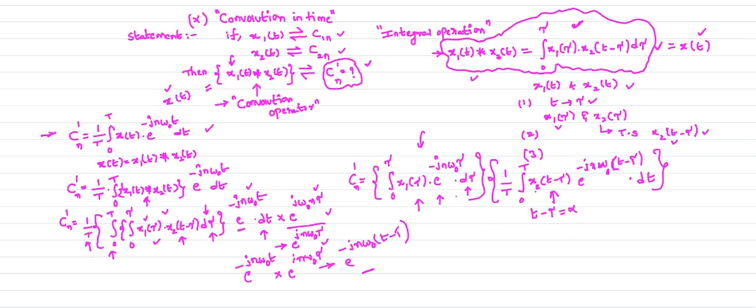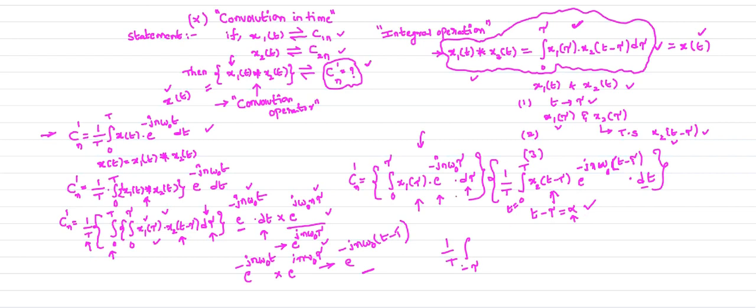Now whatever the limits of integration were, previously with respect to dt, now I can replace with alpha. What is the lower limit for alpha? Here t equal to 0, so what is the lower limit for alpha now? It is minus tau. All of you remember here. This limit is for t, but we represent the entire equation in terms of alpha, therefore we need to change the limits.